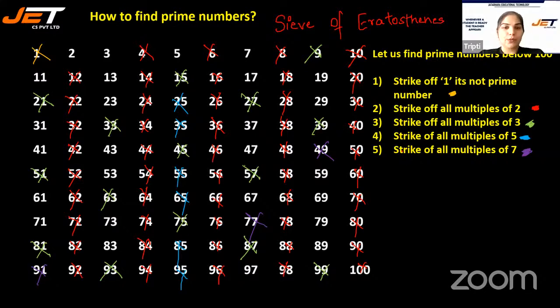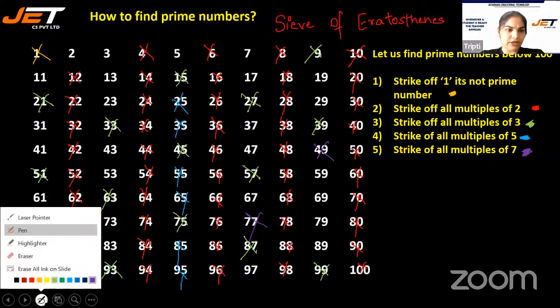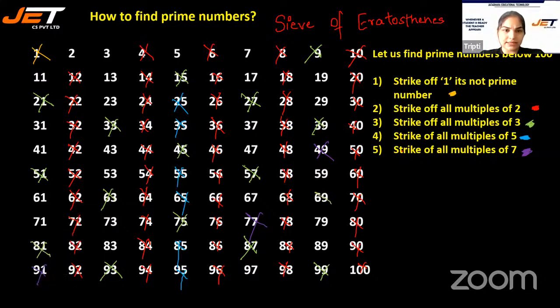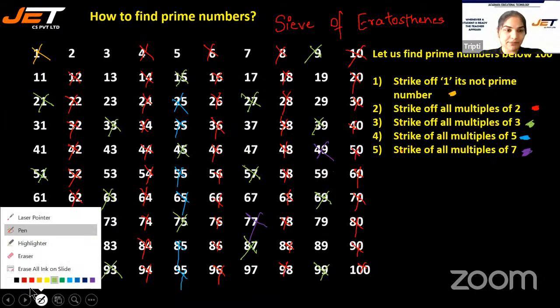Wait, just hold on. Did I miss something? Yeah, I think I missed one here, 69. Okay. All right. Now, all the remaining numbers over here, I will just circle them.